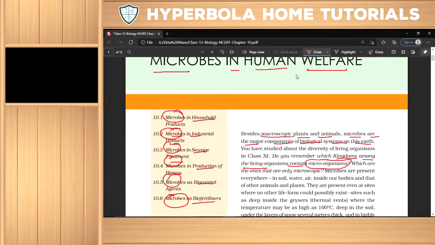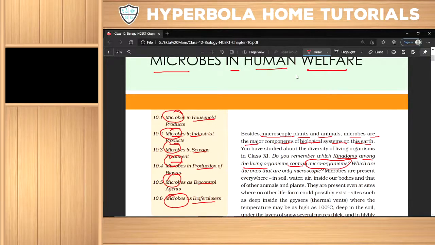Microbes are present everywhere. As all of you know, microorganisms are present in every place: soil, water, air, inside our body, in other animals and plants.